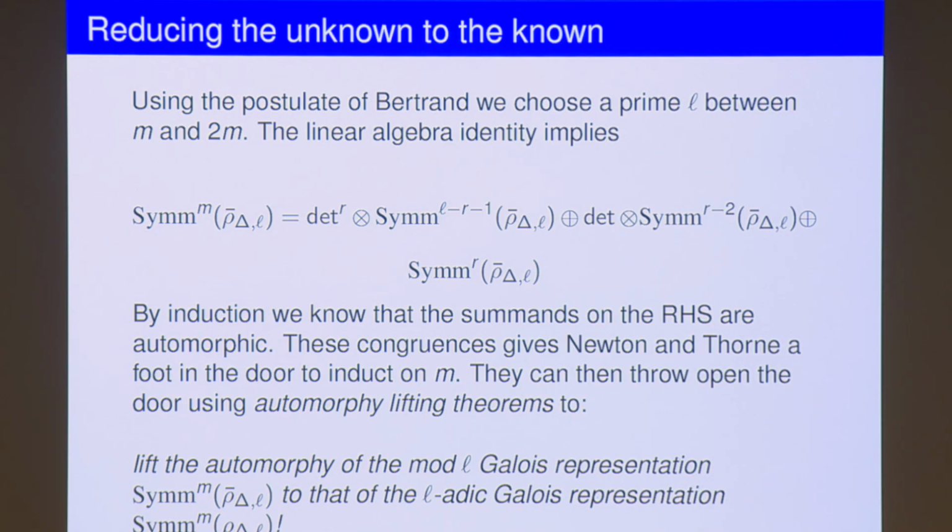But this is just for a fragment of the L-adic representation you want to prove. The L-adic representation is a huge object, and you just know this mod L. So you've got a foot in the door, but you have to do far more. These congruences give Newton and Thorne a foot in the door to induct on M, and then they can do the whole thing by lifting. You know the mod L statement is in good shape, but you have to lift the automorphy of the mod L representation, which you might know by induction, to the L-adic representation. That is the technical heart of the proof.